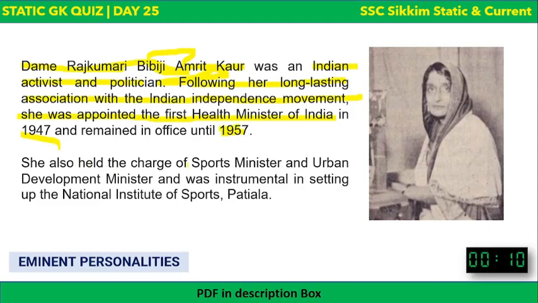She also had the charge of sports minister and urban development minister, and was instrumental in setting up the National Institute of Sports in Patiala. So remember this as well, that the National Institute of Sports is in Patiala. Okay, so Amrit Kaur was the first health minister of independent India.